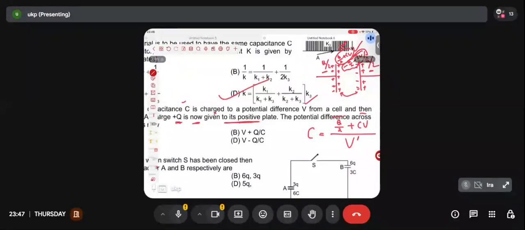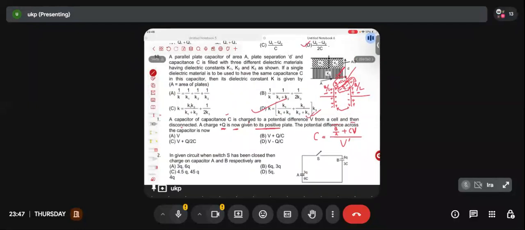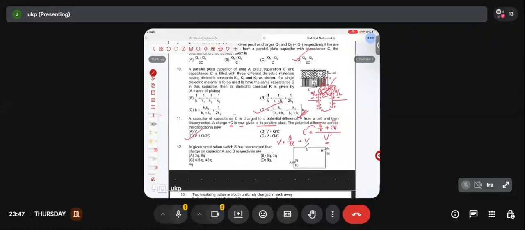First of all, this V that I have written is the potential difference of the cell, right? And the potential difference across the capacitor, I'm assuming this is V prime. So calculate V prime. V prime equals, divide this by C: Q by 2C, CV by C will be V. So the answer should be Q by 2C plus V. Okay? Any doubt? Anyone?